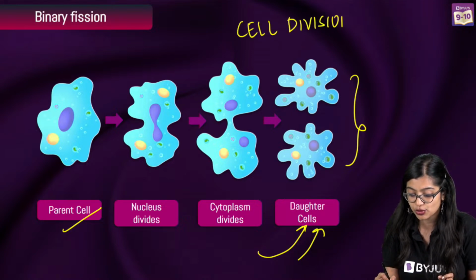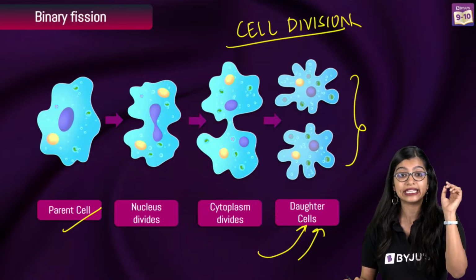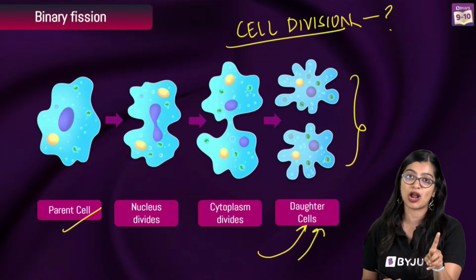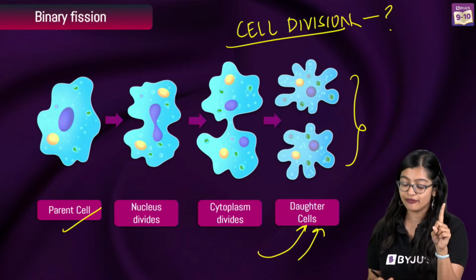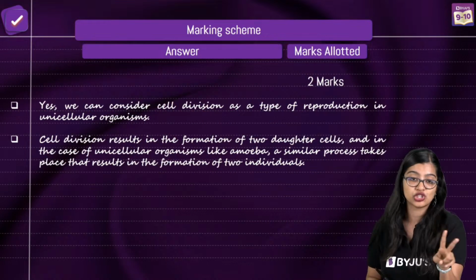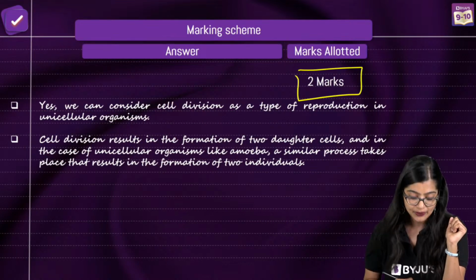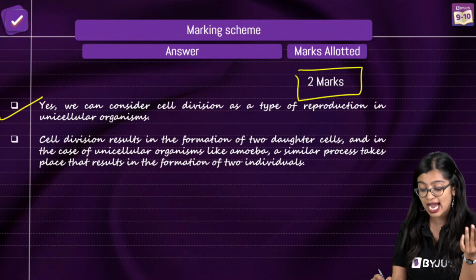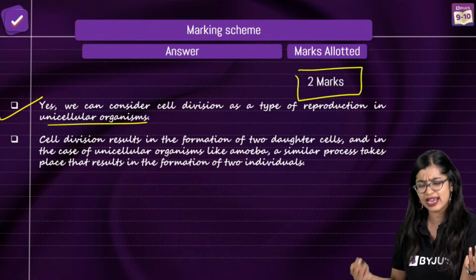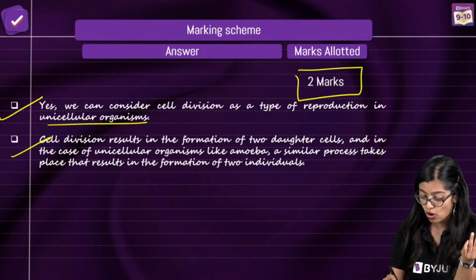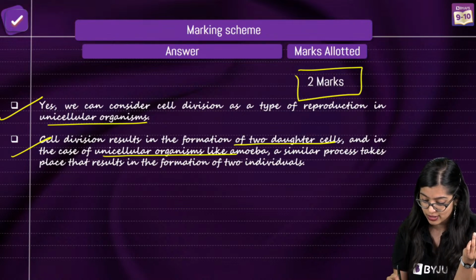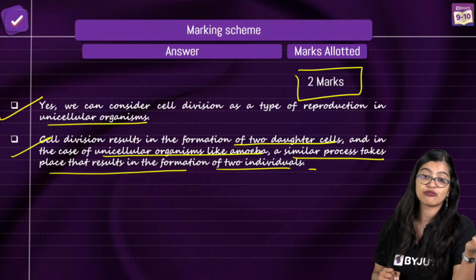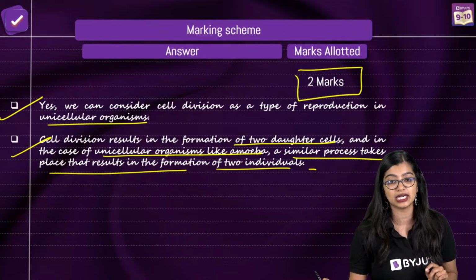For those of you who understood this, if you are saying yes, it is similar to cell division, then how? That reason holds 1 mark. So 1 mark is for identifying yes or no. The second mark is for justifying. That is how you are going to get 2 marks. So you start with point number 1, saying that yes, we consider cell division as a type of reproduction in unicellular organisms like amoeba. Cell division results in formation of 2 daughter cells, and in the case of unicellular organisms like amoeba, a similar process takes place such that it results in the formation of 2 individuals.